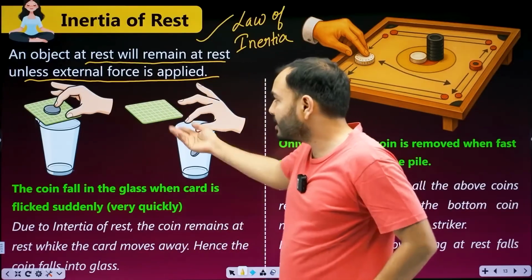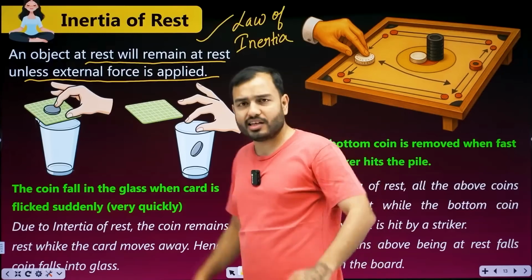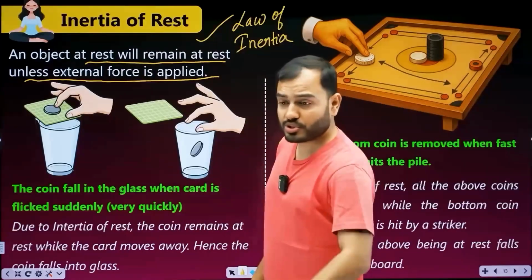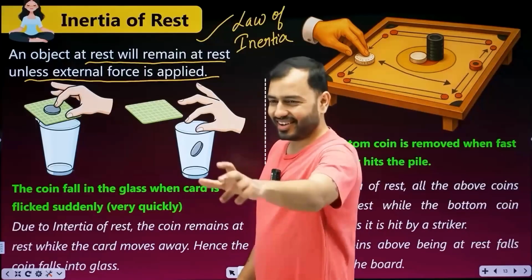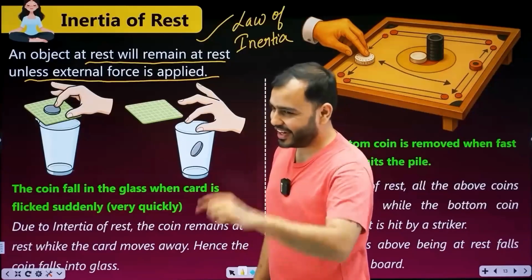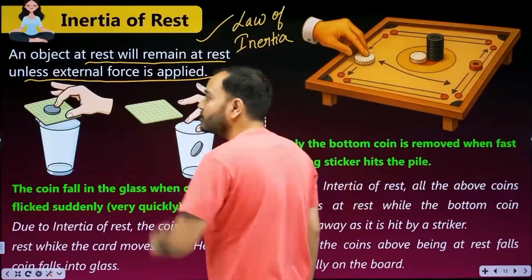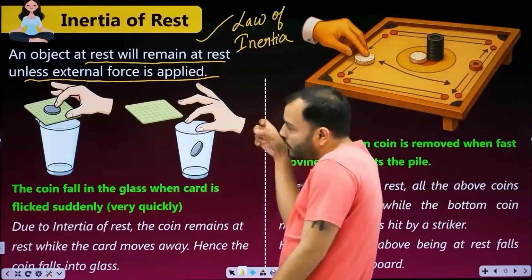Now an example. You have probably seen this magic trick. Some uncles do it, those uncles who visit home. They say, let me show you a magic trick, but bring me a glass, get me a playing card, give me a cardboard, give me a coin. So they place a coin on top of the cardboard, which is placed over the glass.